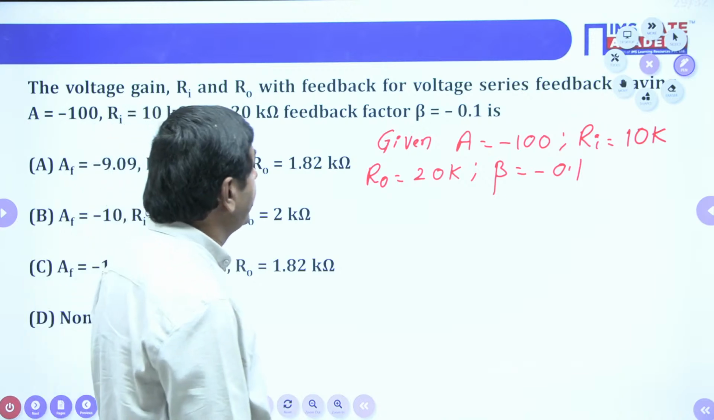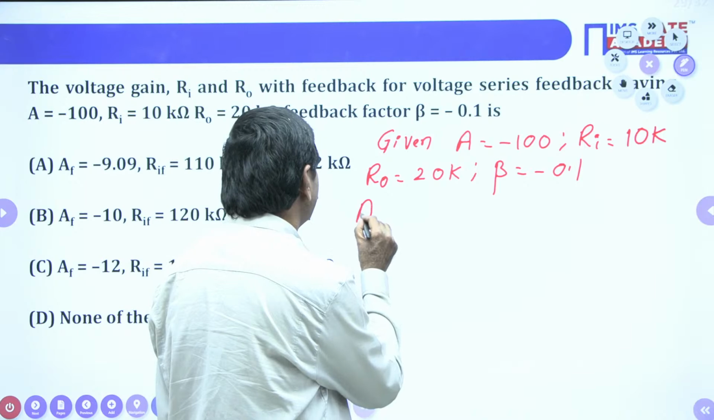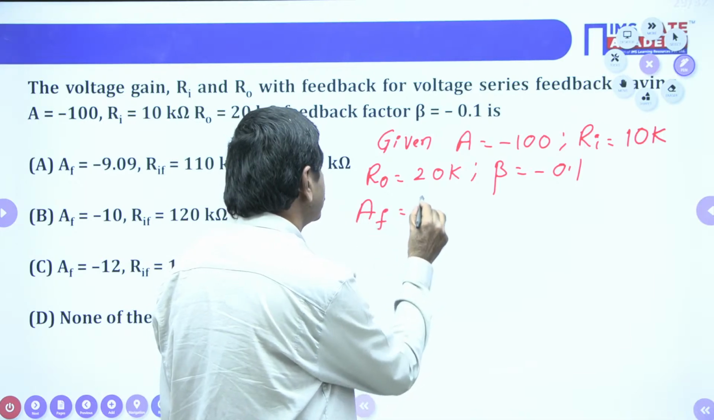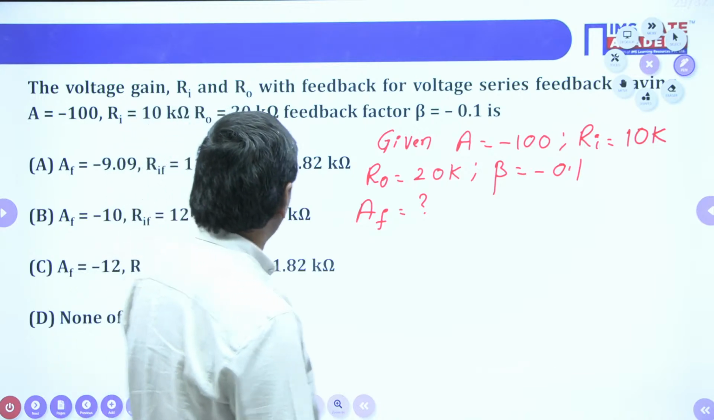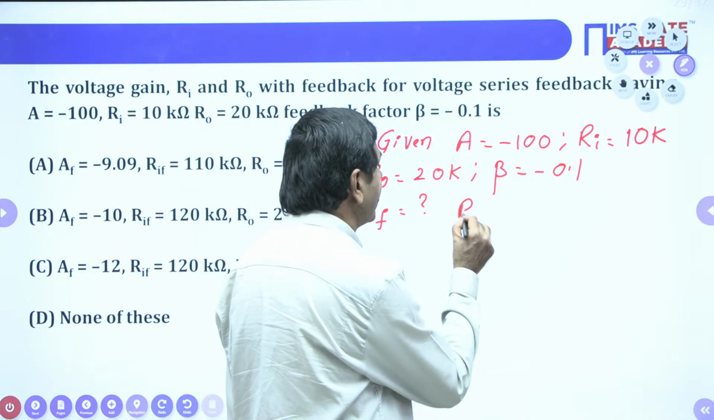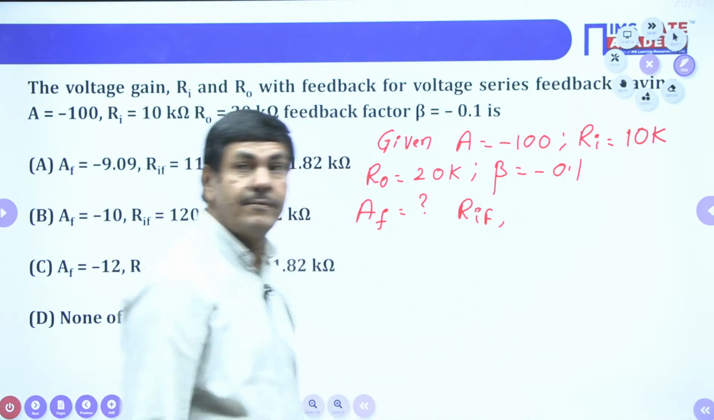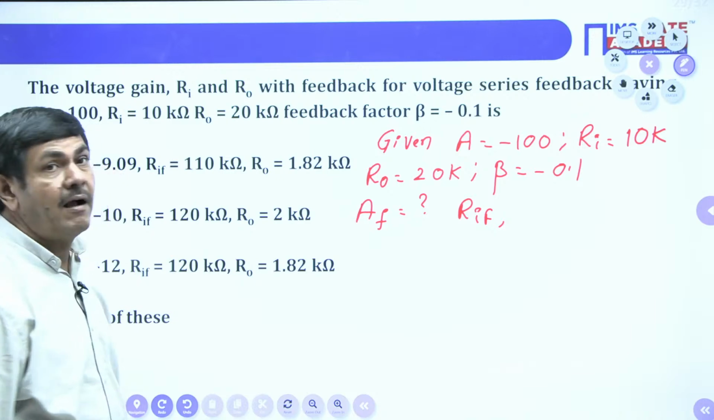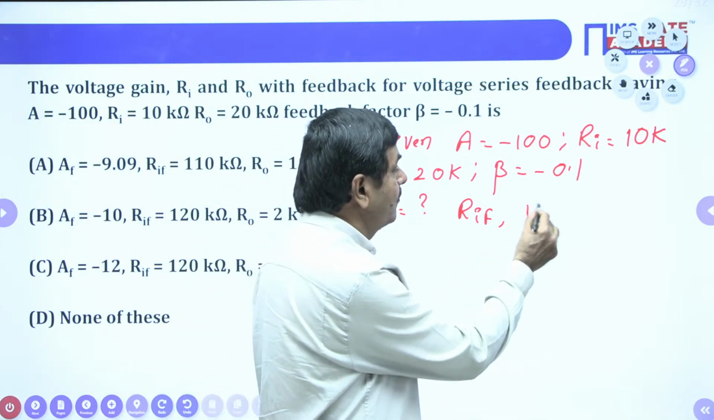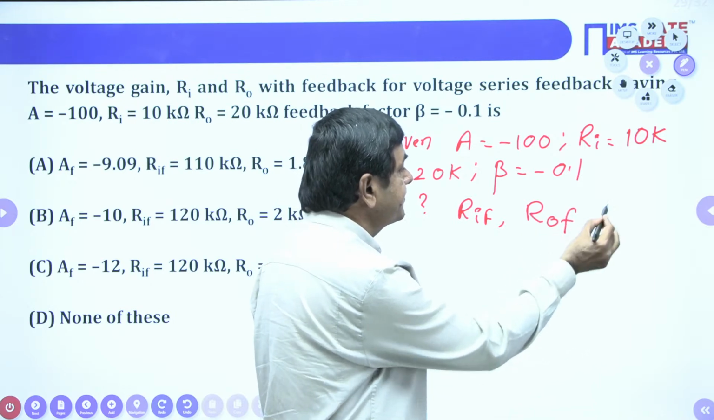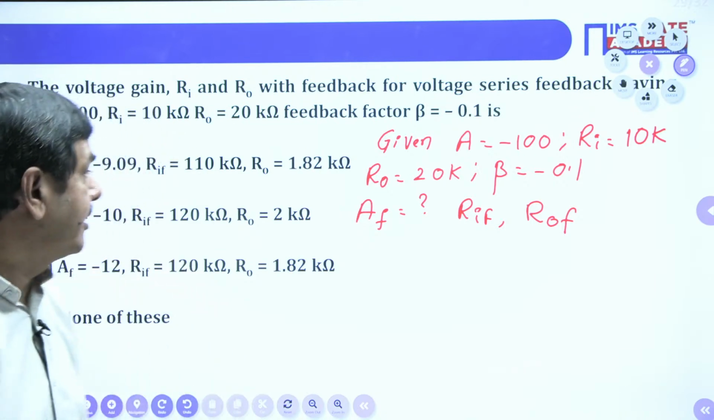Voltage gain is required. Voltage gain with feedback, with feedback means AF. I want AF first. Ri is required after feedback. After feedback, Ri becomes RIF. What is RIF? And also asked to find R0. ROF is also required. These are the 3 parameters required from this problem. How can we determine these 3 parameters?